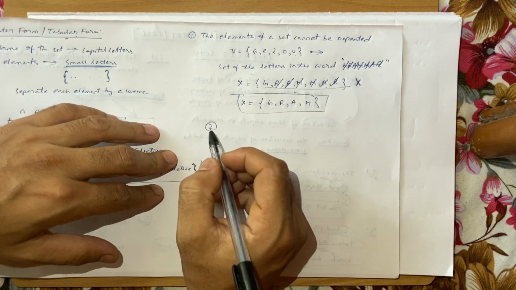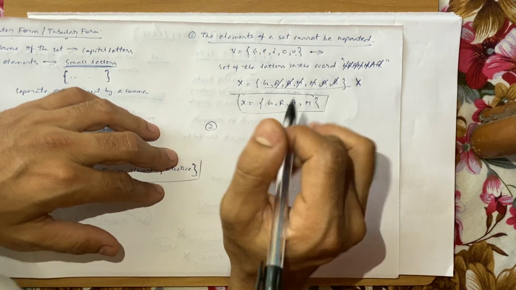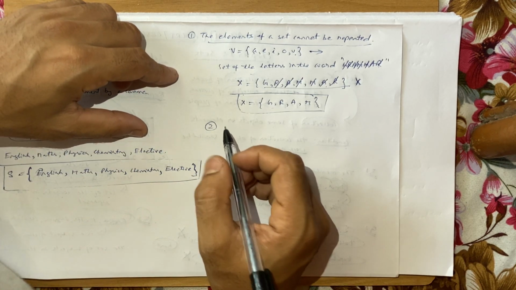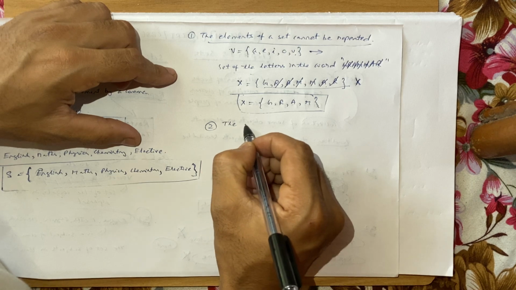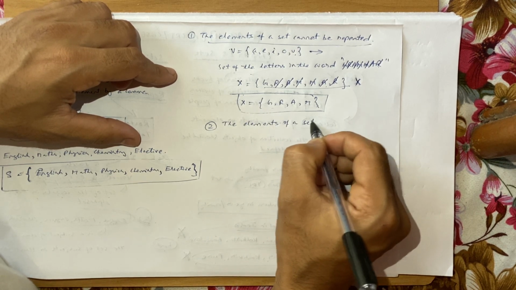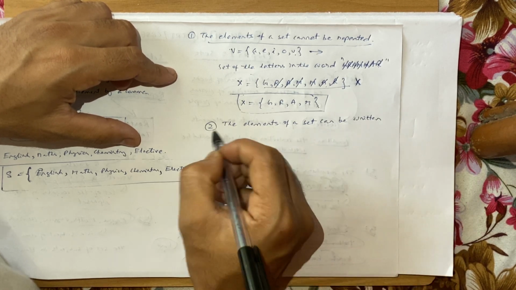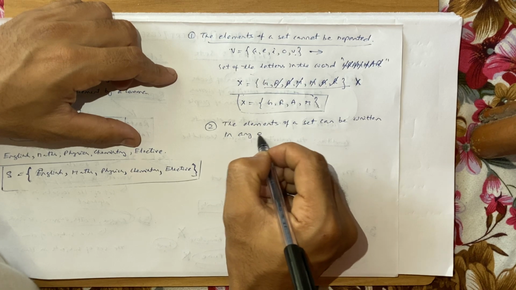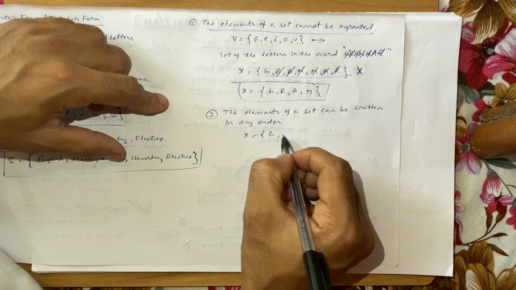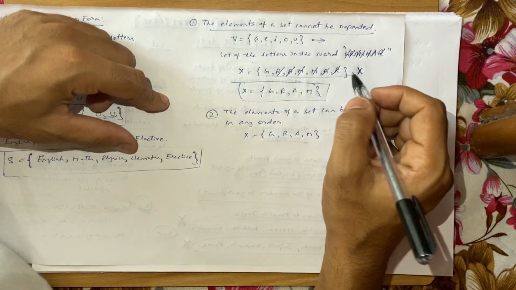So the first point is that the elements of a set cannot be repeated, so keep this in mind. Now the second important point is that the elements of a set can be written in any order. If I take this example, X is equal to G, R, A, M, this was the set of the letters in the word grammar.